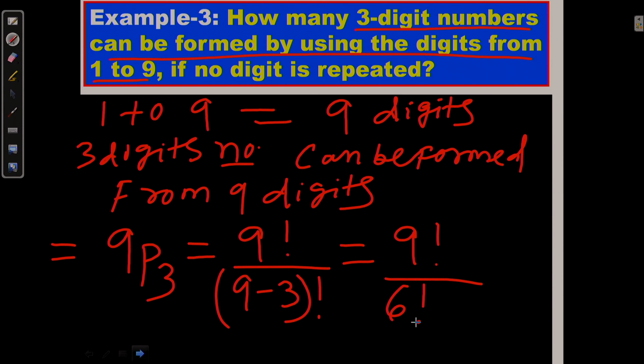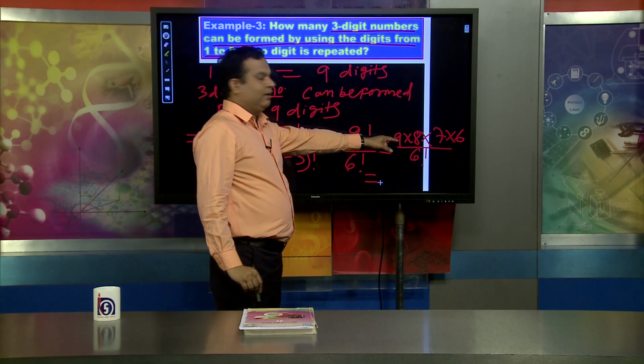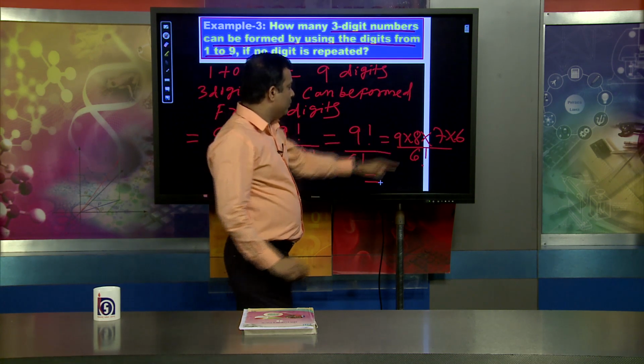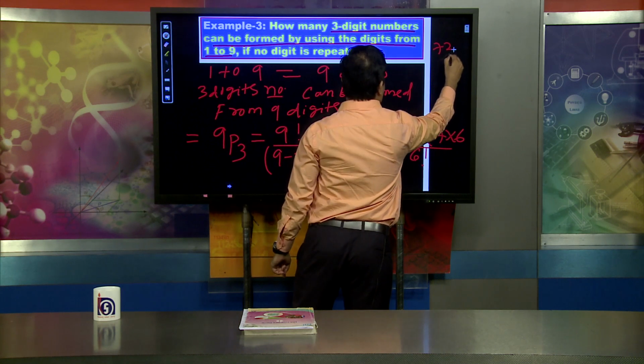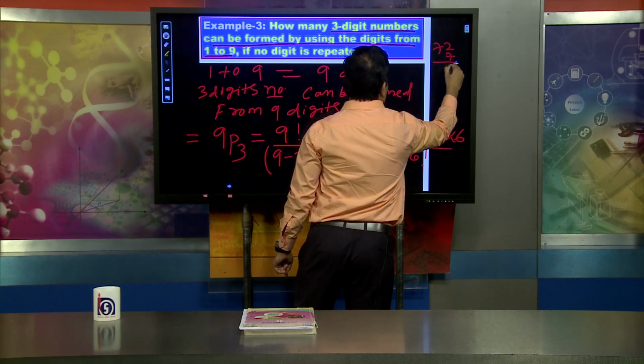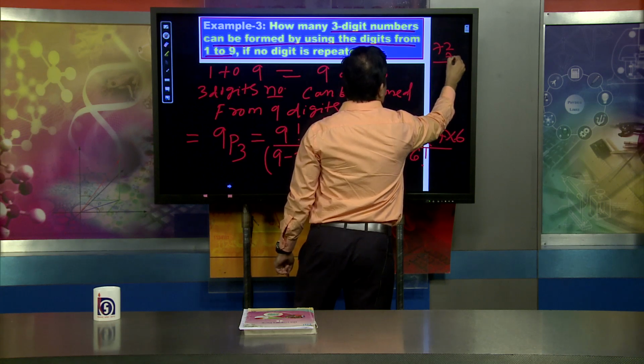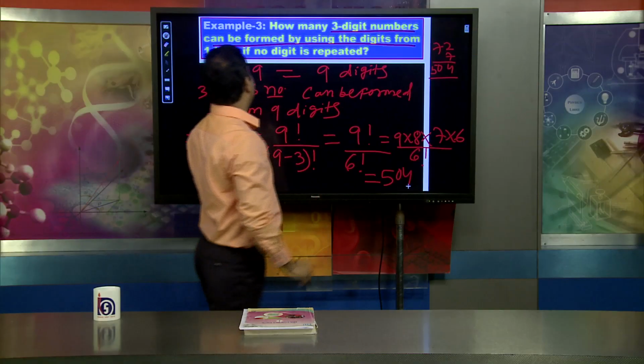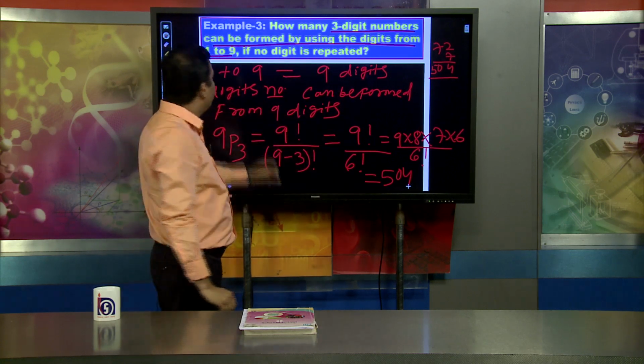Then to find the value, 9 factorial means 9 into 8 into 7 into 6 factorial, divided by 6 factorial, which is 9 into 8 equals 72, and 72 into 7 is 504.